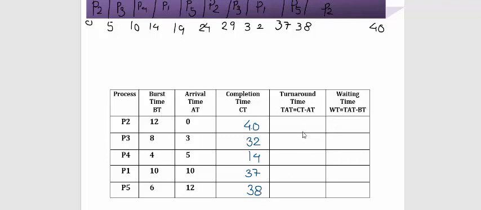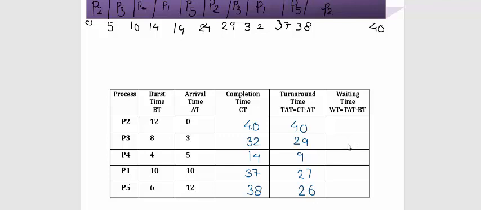Now turnaround time. Turnaround time is what? Completion time minus arrival time. So 40 minus 0 gives you 40. 32 minus 3 gives you 29. 14 minus 5 gives you 9. Then 37 minus 10 gives you 27. 38 minus 12 gives you 26.